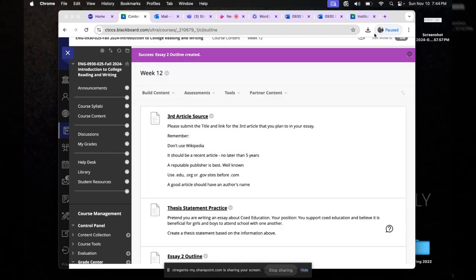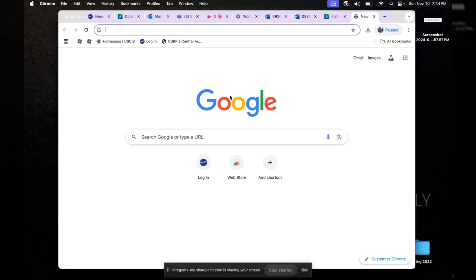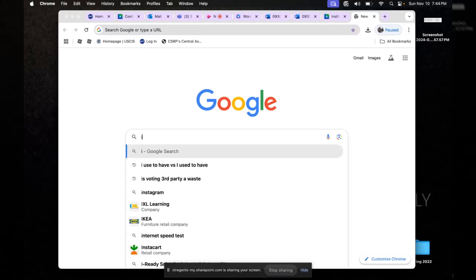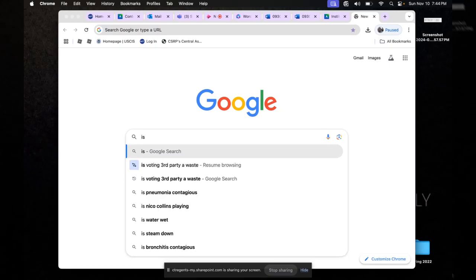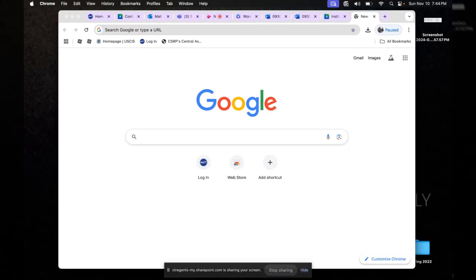So let me just pull open a Google tab. Okay. So most of you, I'm going to go with the position that a college degree is worth it, because that's what most of you put in the discussion board last week. So the two articles you have are on whether college is worth it. I don't want to do that again because you've already read two articles, one very pro college, one a little more neutral with some concerns about college. But now that you have established a position, you should make your Google search more directed towards that position.